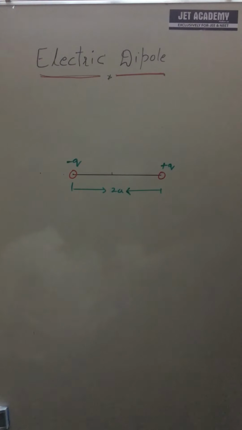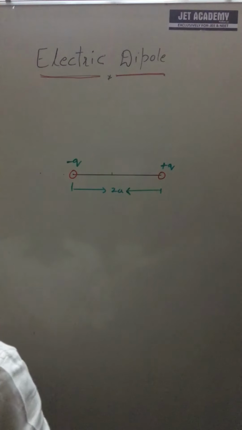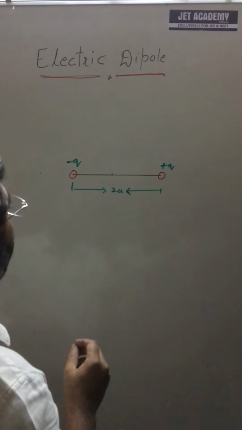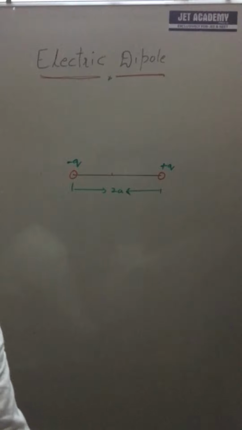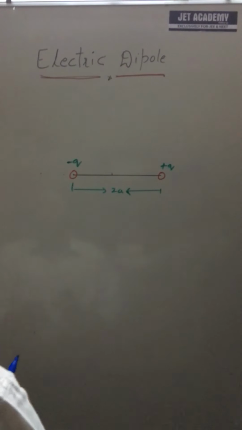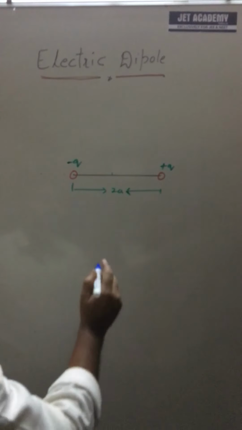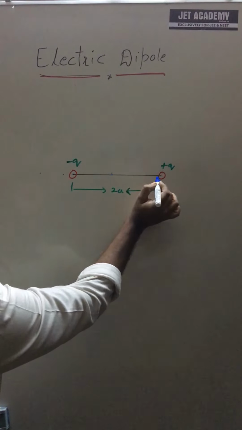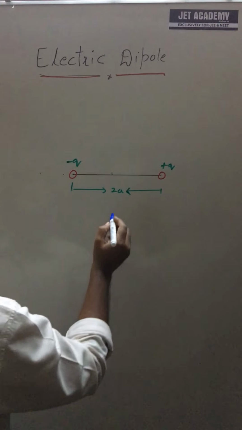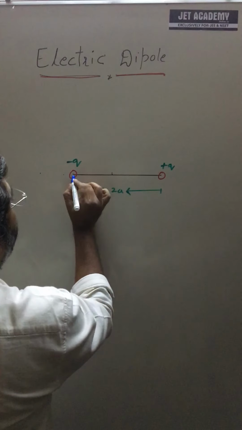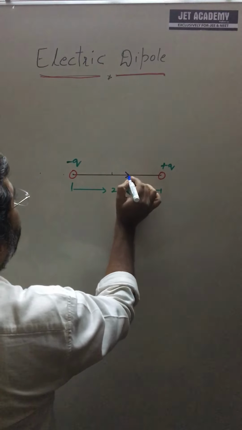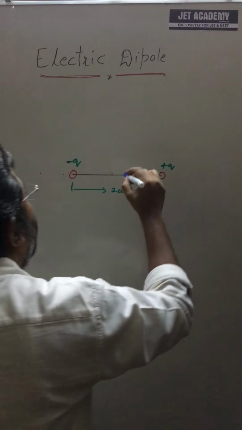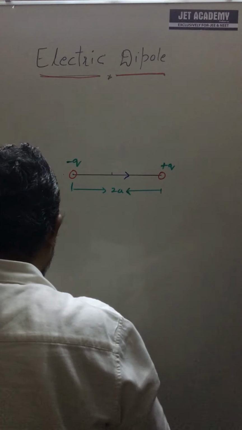What's the dipole direction? See, all of you be clear. I am not going to write the definition, there is no need. The only thing is to understand the direction of the dipole. Dipole direction is always from negative charge to positive charge. Clear? And you have to write this as negative to this, and you can draw, like, this is the direction of dipole.